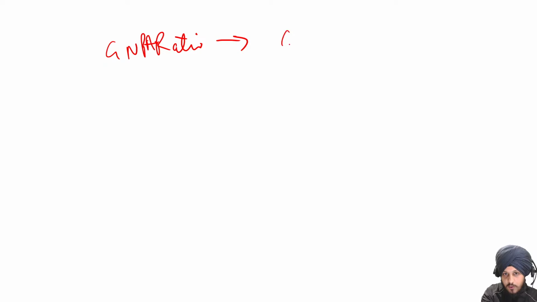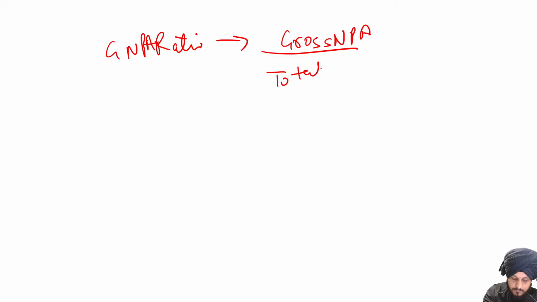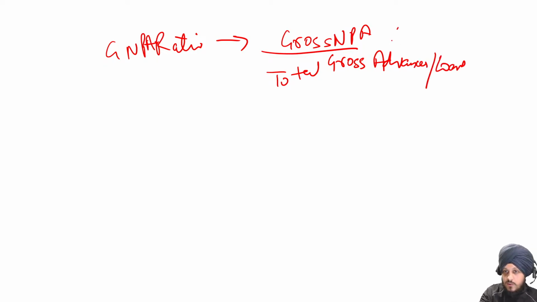So now what is the gross NPA ratio? Now this is very easy, because gross NPA ratio means the total gross NPA out of the total gross advances or the loans that are given by the bank, into 100.